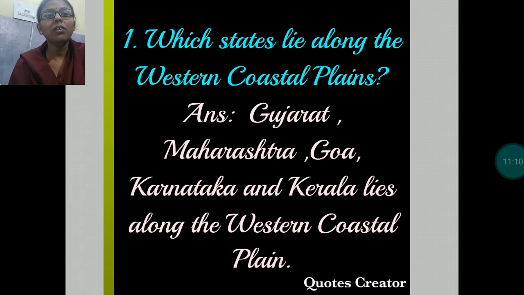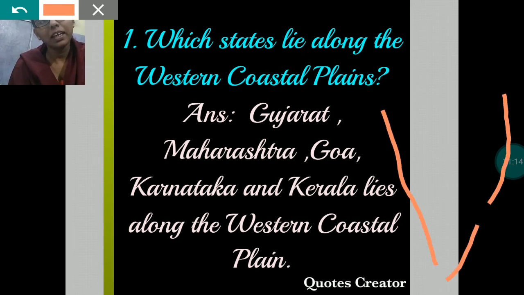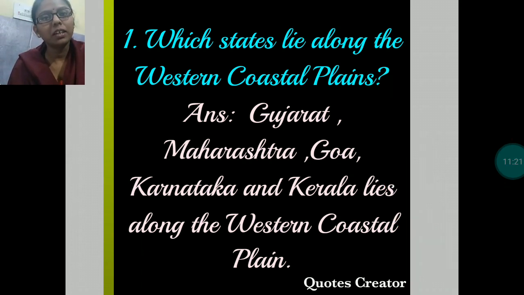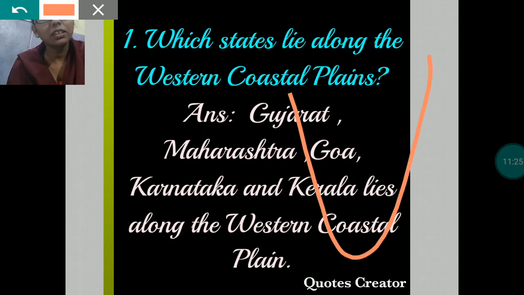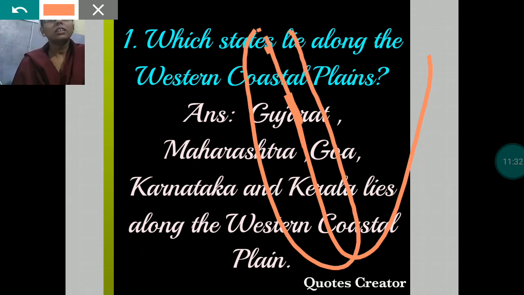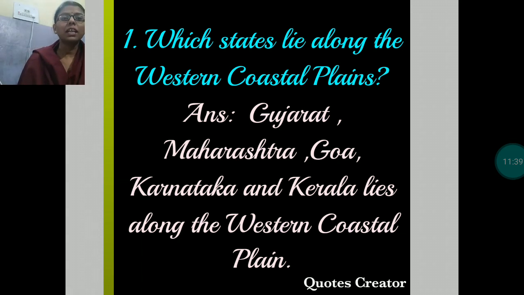When you see the map of India like this, this area is the western coastal plain. This is the southern part of India. Wait, once again, let me draw. See, like this one is the southern part of India, and this part is known as the western coastal plain. So states like Gujarat, Maharashtra, Goa, Karnataka and Kerala lie in the western coastal plain.